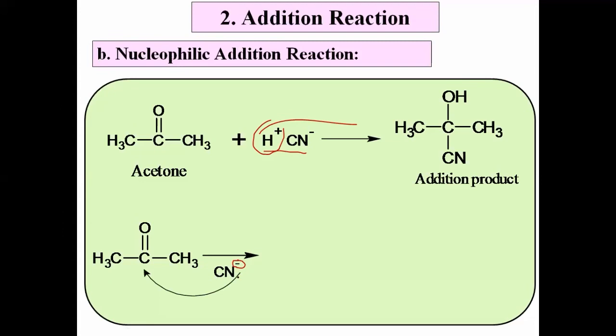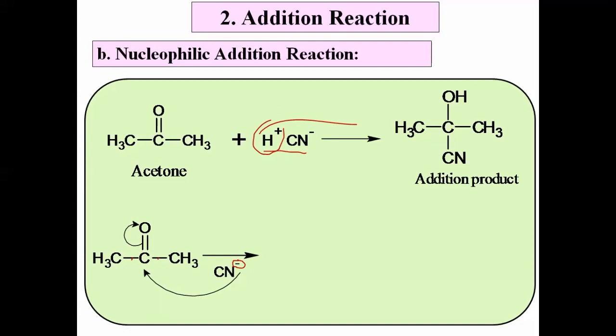Now this electron pair forms a bond with that carbon, means there is a formation of a new bond between carbon and cyano group. But that carbon of acetone already has 4 covalent bonds. This is the first, this is the second, and those 2 make 4. बरोबर? मग पाचवा बॉन्ड तो तयार करेल का? This is not possible. Therefore, to maintain the valency of this carbon, one of the pi bonds undergoes breaking, and this electron pair goes on the oxygen. It acquires a negative charge.